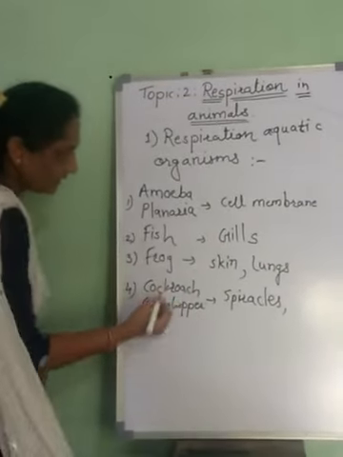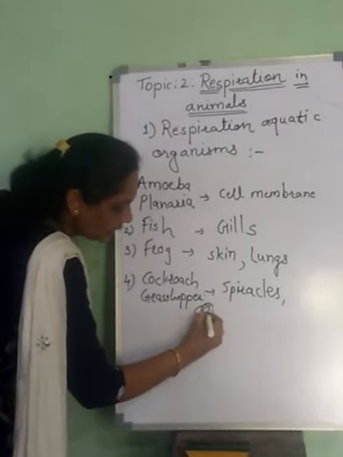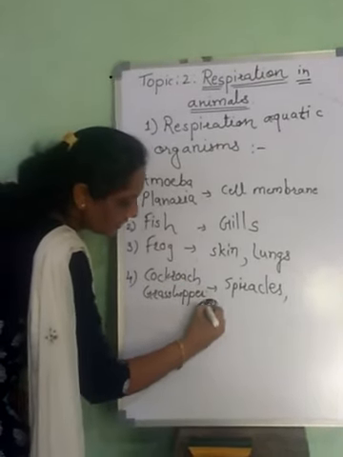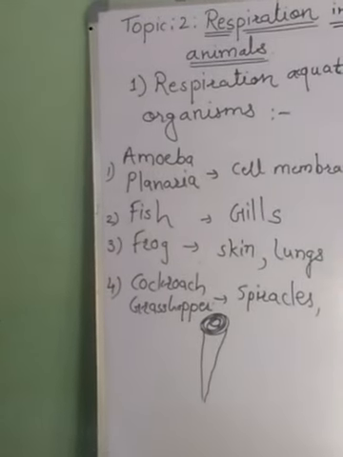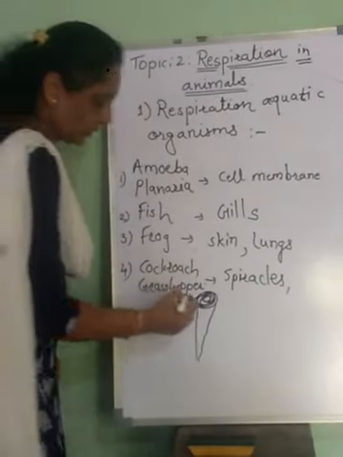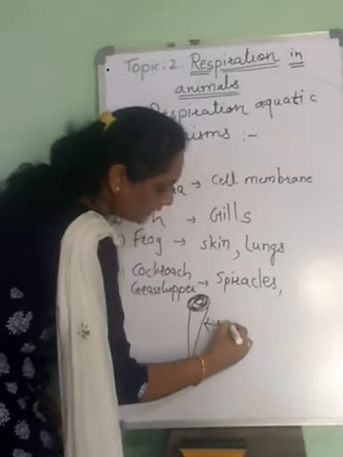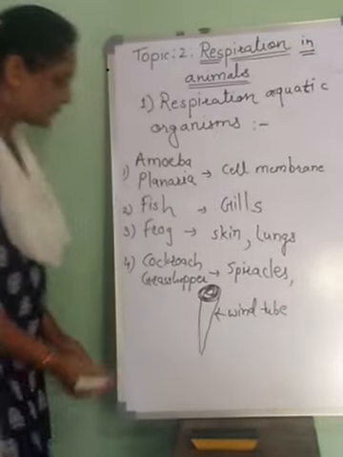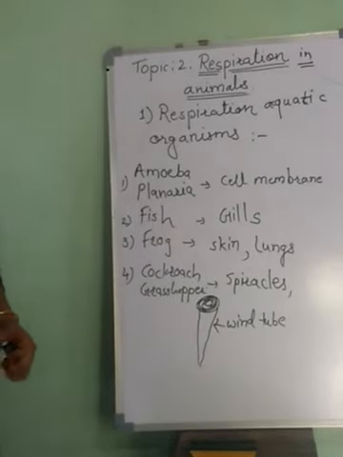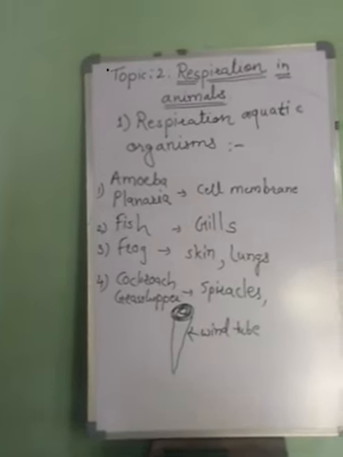I can draw it also: see, such a structure is there, which extends down into the skin with a wind tube. So this is the wind tube and the spiracle. These are the structures present in the cockroach or the grasshopper.